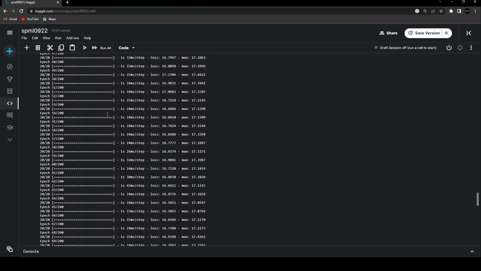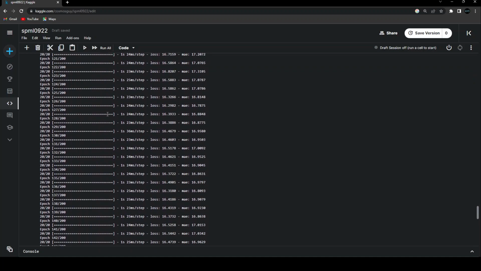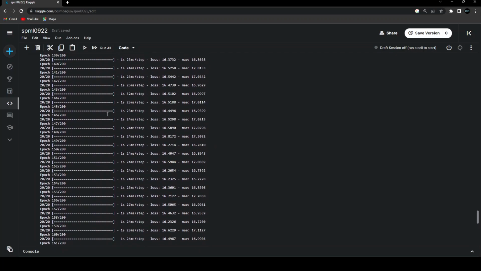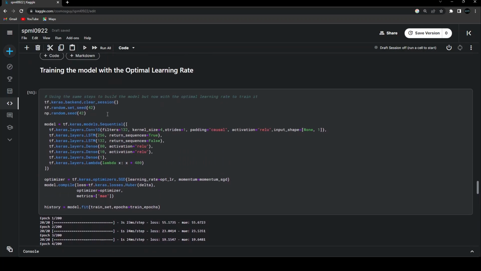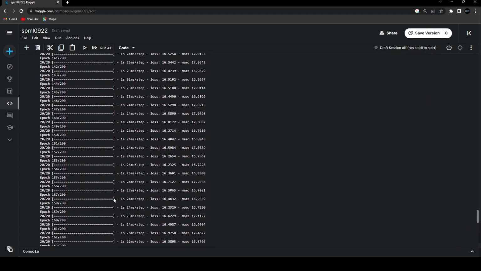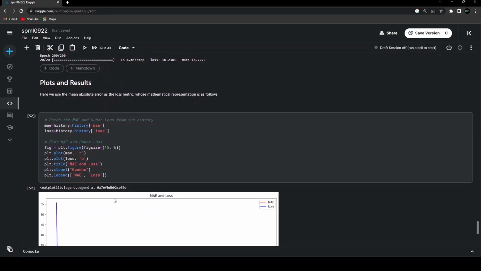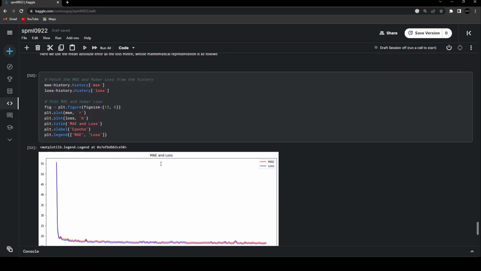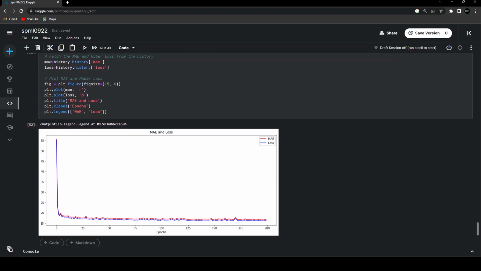And after doing this training, we can see this is the kind of losses that we are going to get. And again, I'm keeping track of the history so that we can do the plots necessary for this. And then these are the final results and the plots that we are getting after the training. So I'm just creating a variable for the metric and the loss from history.